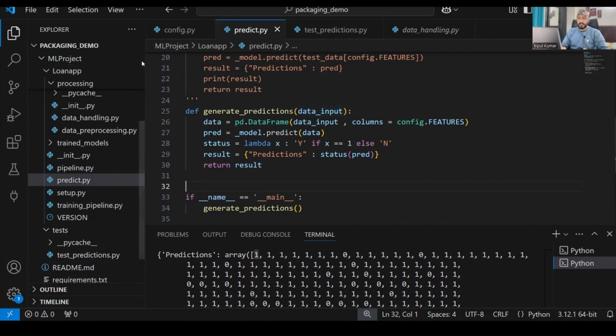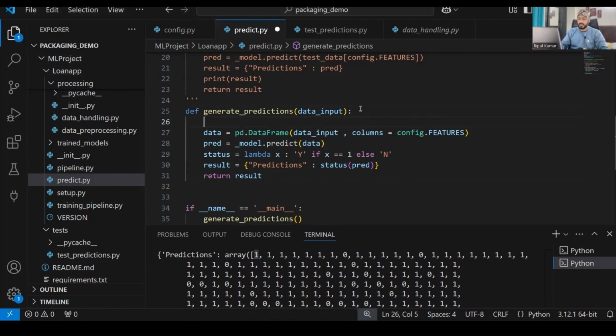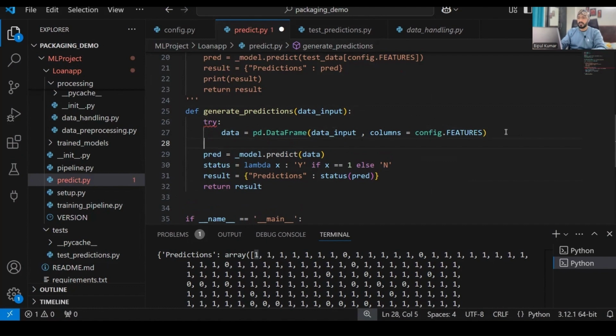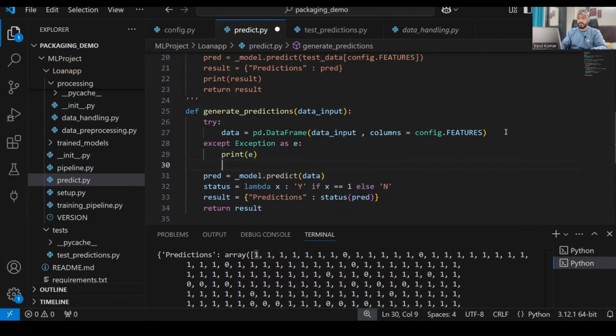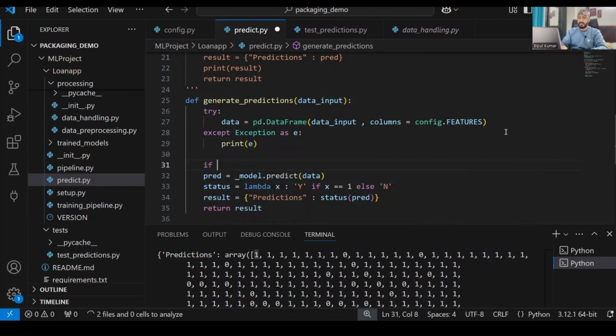So to do this thing, what we do, we'll just use over here try. Okay, so try to get this data. In case you have some exception, okay, exception as e, print e. Okay, this is what we are doing. Now I'll write over here a logic if data is blank.